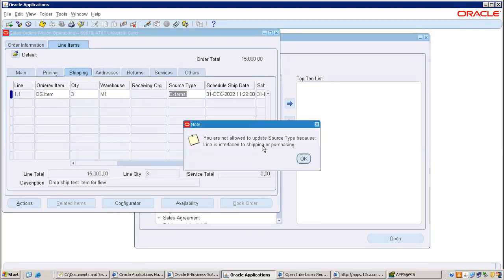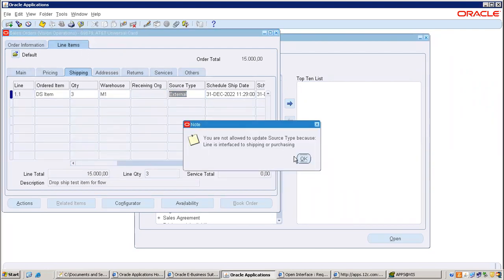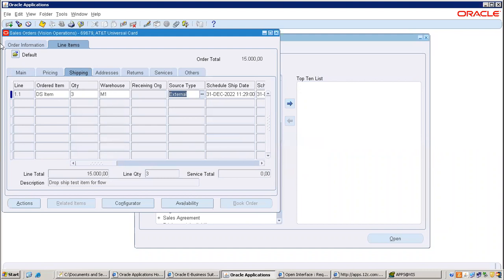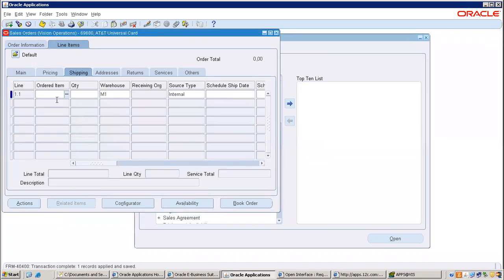It is saying you are not allowed. It's already interfaced to shipping or purchasing. So you cannot do this. If you wanted to, you are not allowed at all. Yes, definitely, what you have to do is go with a new sales order. So in the flow, if you make a mistake, then again it will be a problem.